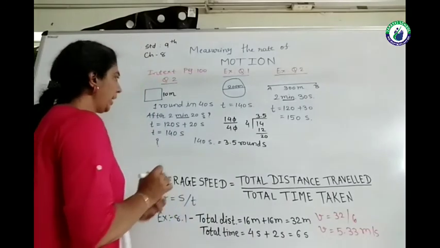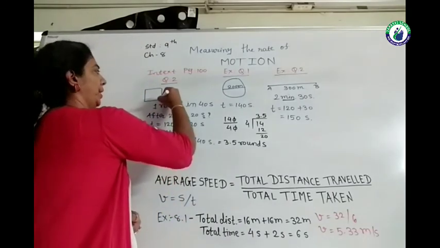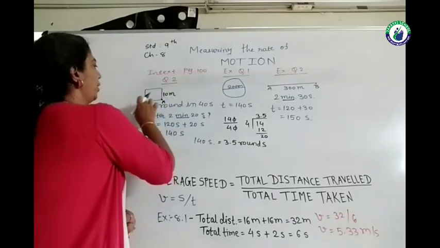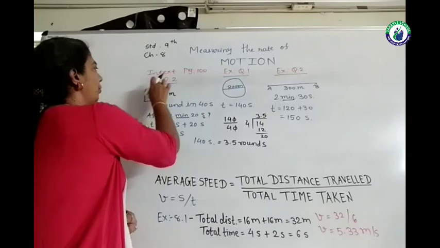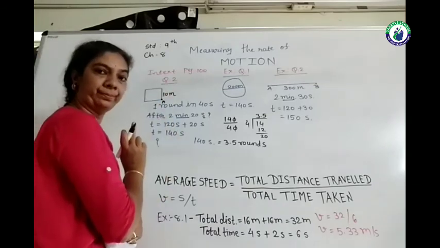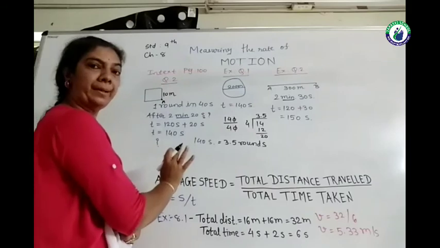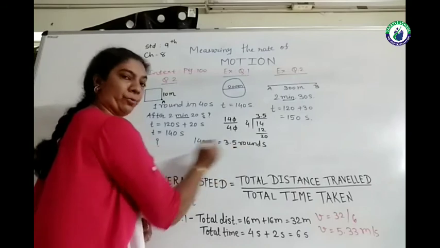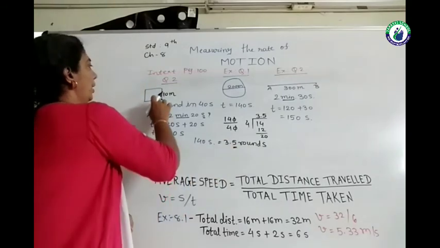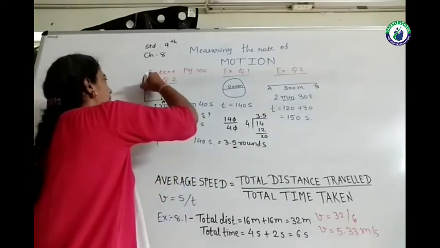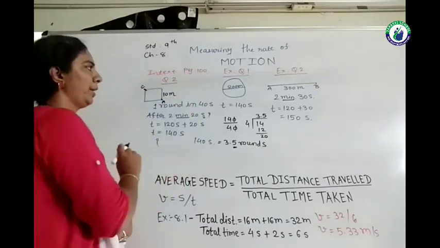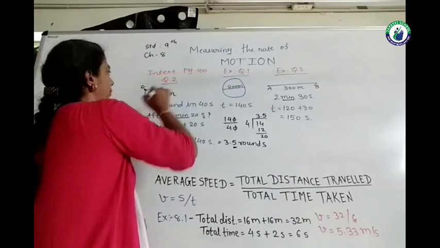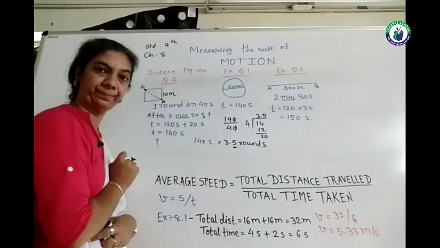It means if the farmer is starting from this point, say this is A, so A to B, B to C, C to D to A is one round. So 3 rounds are completed and still half a round is left. So the farmer will be at this position C after 140 seconds, and in this situation we have to find out the distance and displacement.